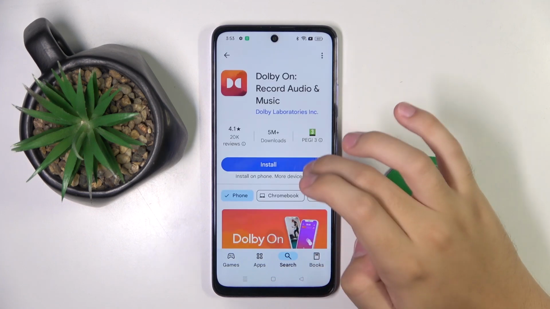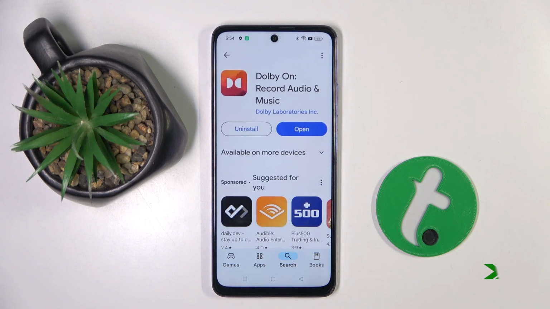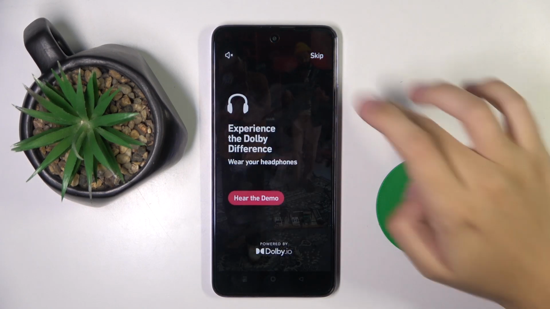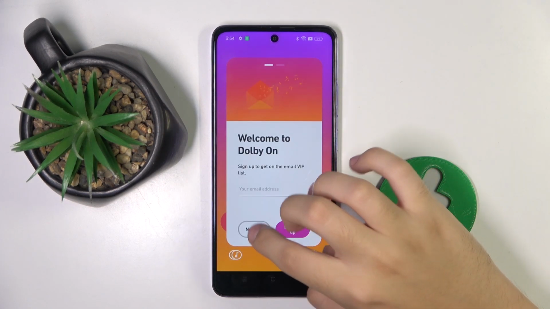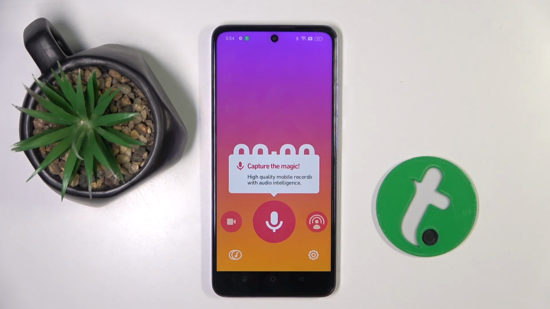And now we have to install the app. As you can see, it's installed, so now we can open the app. Here we can skip, we don't have to create account. And now we can capture our audio with way better quality than default audio recorder.